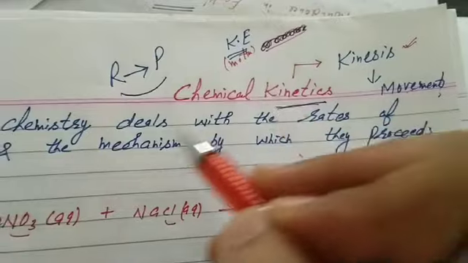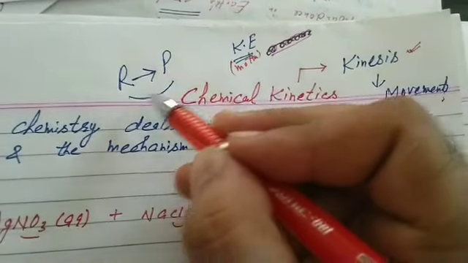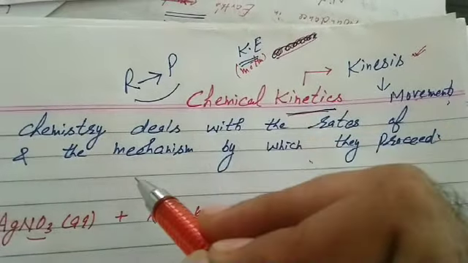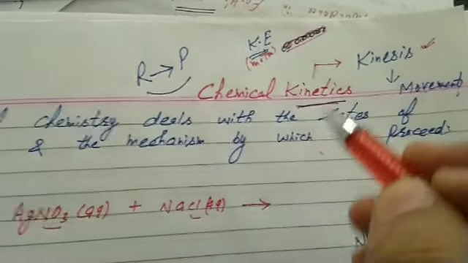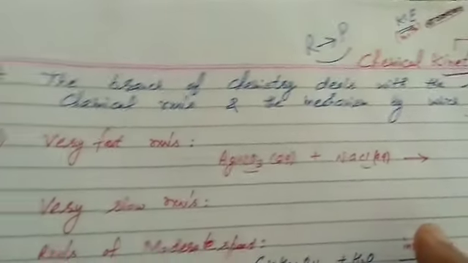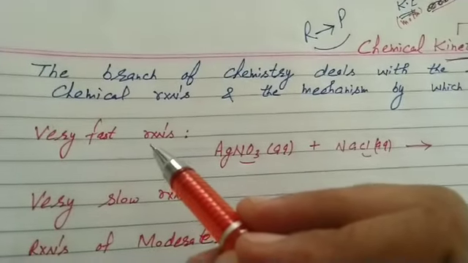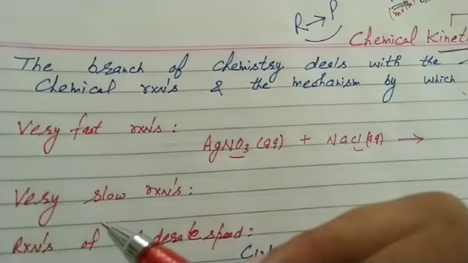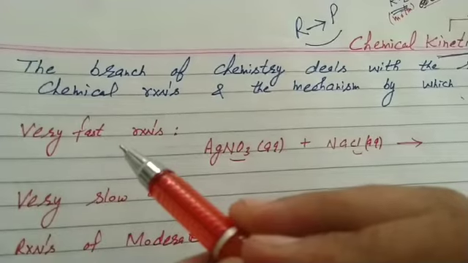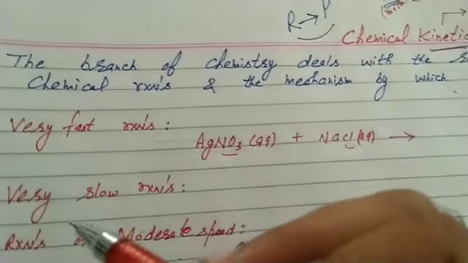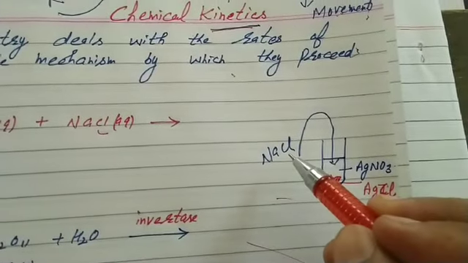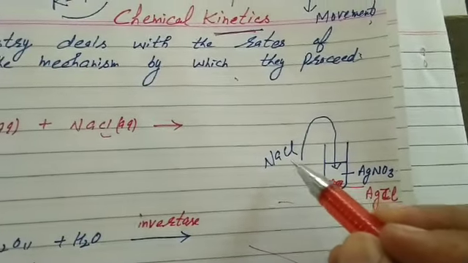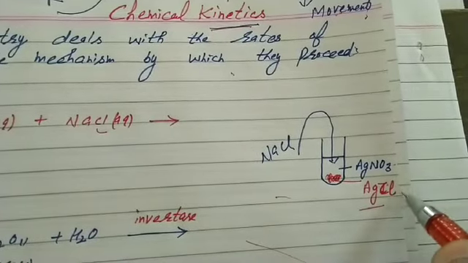Chemical kinetics is the branch of chemistry that deals with the rates of chemical reactions and the mechanism by which they proceed. At first, there are very fast reactions. Students, such reactions proceed within seconds. They are so rapid that they occur as soon as the reactants are mixed. Friends, on mixing the solution of silver nitrate and NaCl, immediately the precipitate of AgCl is formed.